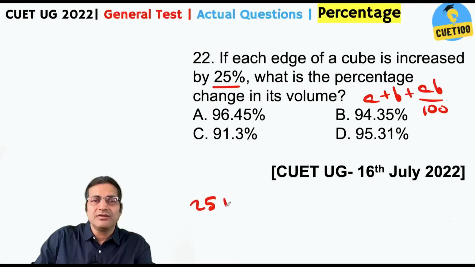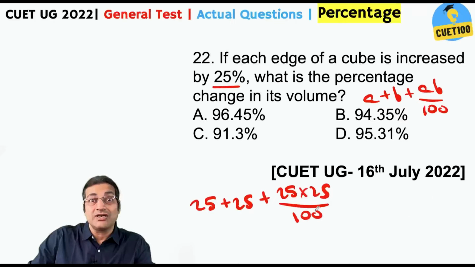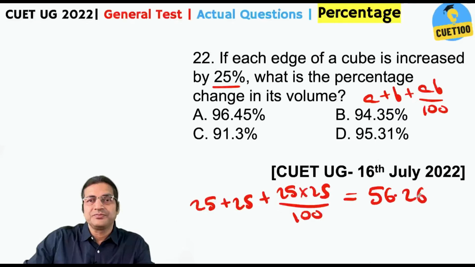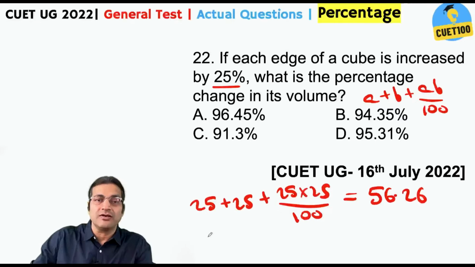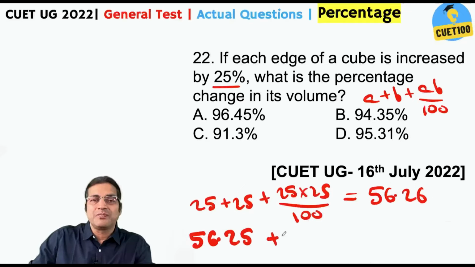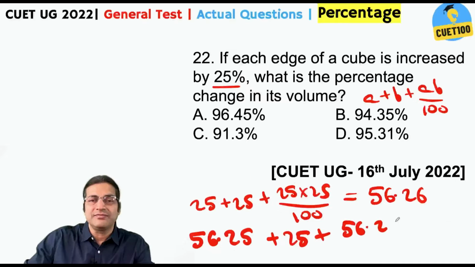Do 25 plus 25 plus 25 into 25 by 100 to start with, right? This gives you 56.25. Alright, but we have taken care of only two increases of 25%. We need to factor in the third one as well. So 56.25 plus 25 plus 56.25 into 25 by 100.